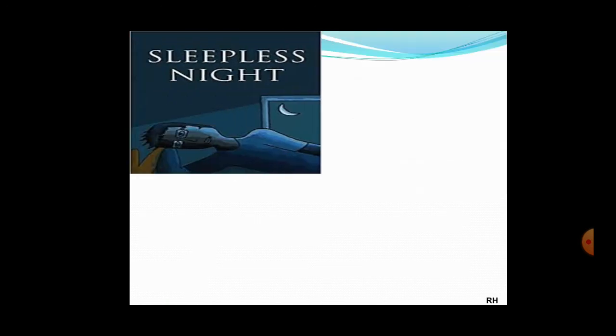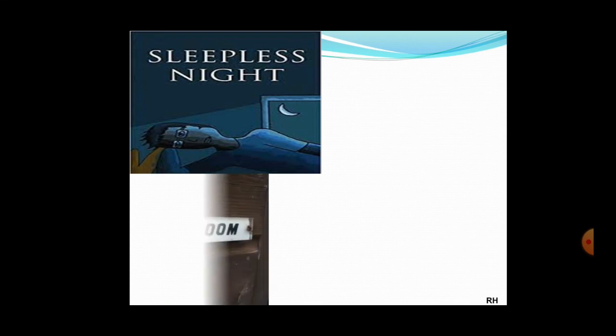Let's take a few examples. Sleepless night. Now maybe you are not fine, you're thinking about something, you're worried about something, and you've not had a good night's sleep. Like you were sleeping, but it was as if you were awake, and next day you're sharing your feelings with somebody and you say that I had a sleepless night. So whether the night was sleepless, no, right? Night was as it is, it was the same for everyone, but you are transferring your feelings to the night. Means you were feeling sleepless, so you're saying sleepless night.